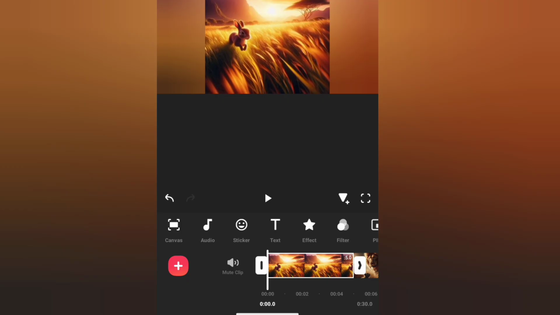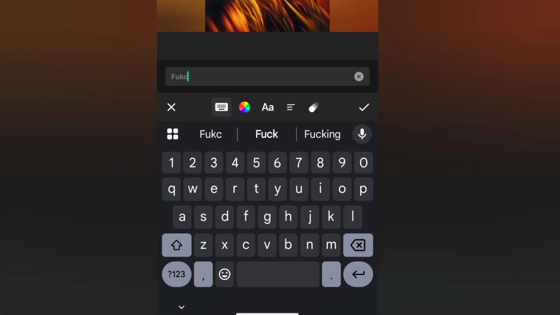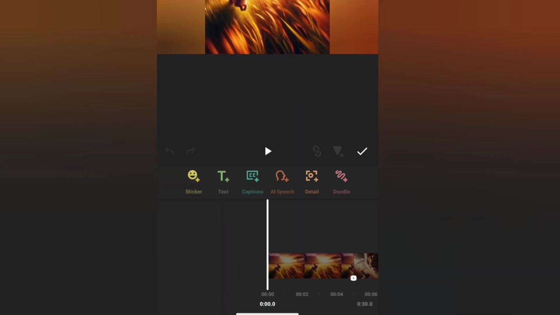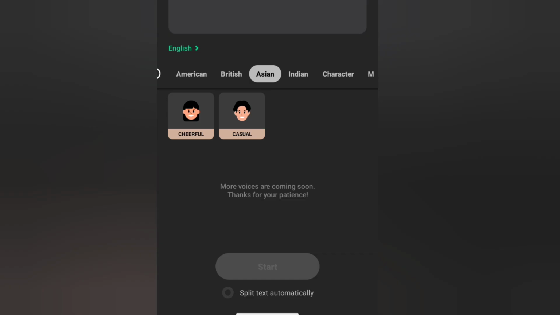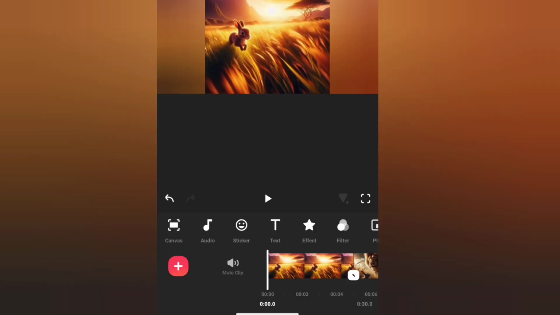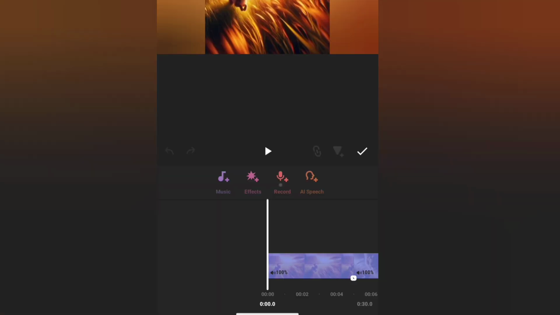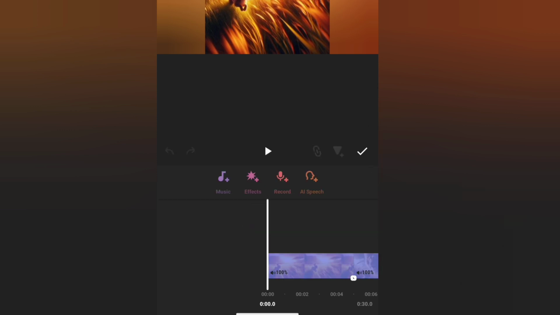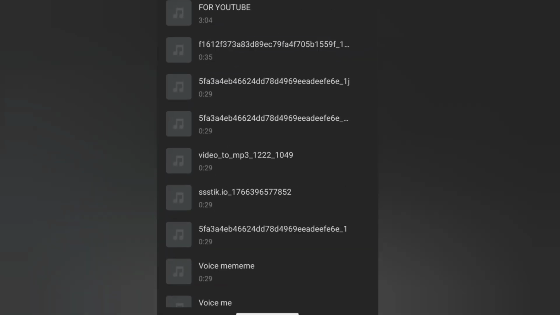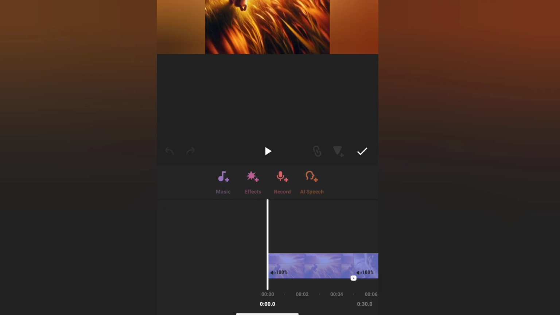If I want to add text, this is where you can add your text. But if you don't want to add text, you can just leave that. AI speech is if you are in the pro version. You can use any of these AI speeches to do your voiceover. But if you don't have that, you can click here. This is record and you can do your voiceover from this place. If you want to put your music, you can click here. These are all the sounds on my phone. So that is for that.